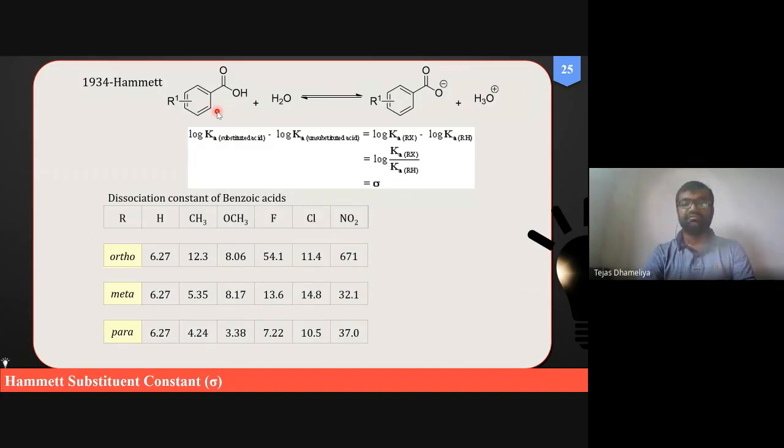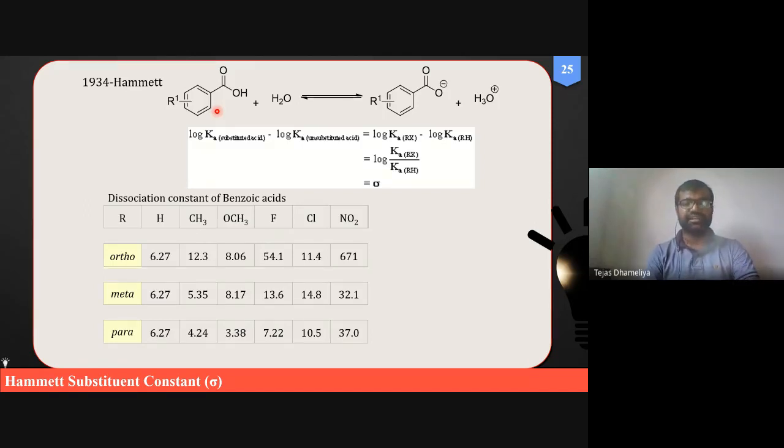In 1934, when Hammett gave this kind of classification, so he sorry, this kind of descriptors, he restricted these descriptors to only the chemistry component that he covered in his theory.